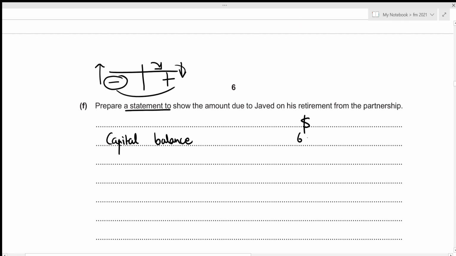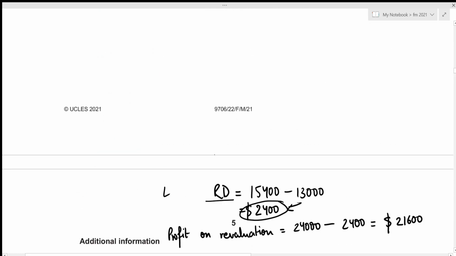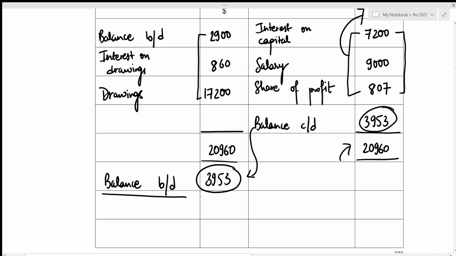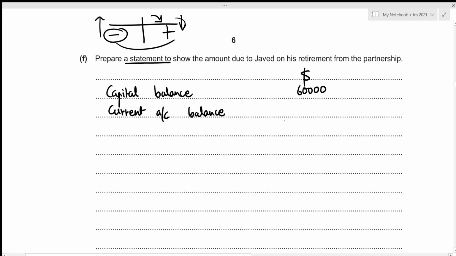That's 60,000. And then we need to adjust the current account balance because he is retiring. We already prepared the current account for Javed. Let's have a look above. Right here, the current account balance is on the debit side, and like I said before, this is the amount that Javed needs to pay towards the partnership. So this will definitely reduce his capital account balance, right? So this needs to be recorded as a negative amount in our statement below. Let's do that. That's the amount of 3,953, and since Javed needs to pay this, it is something to be subtracted.